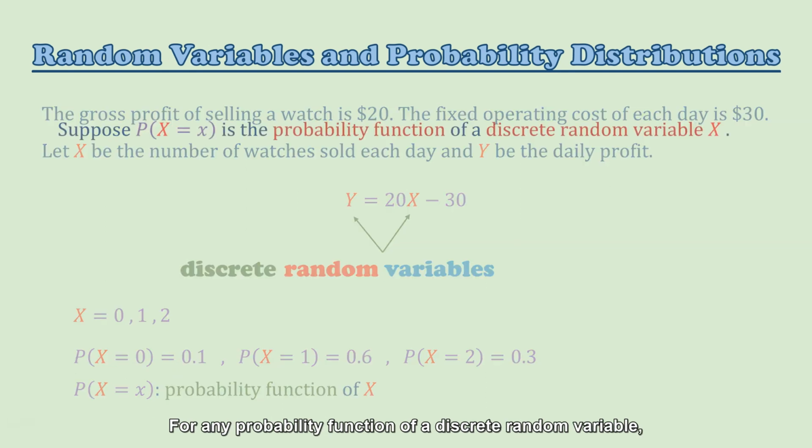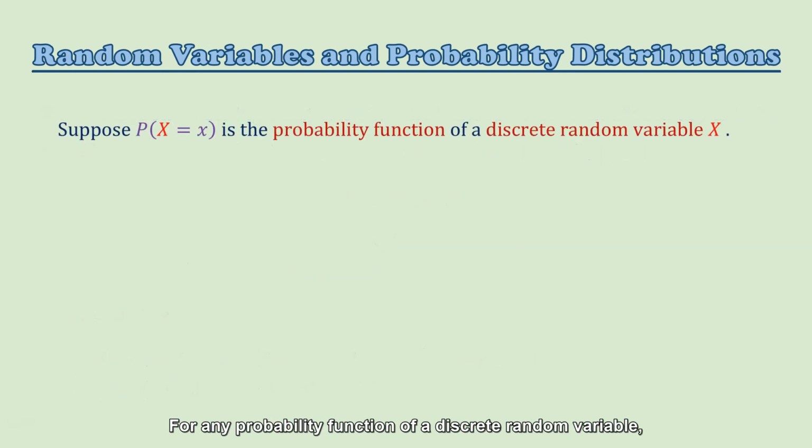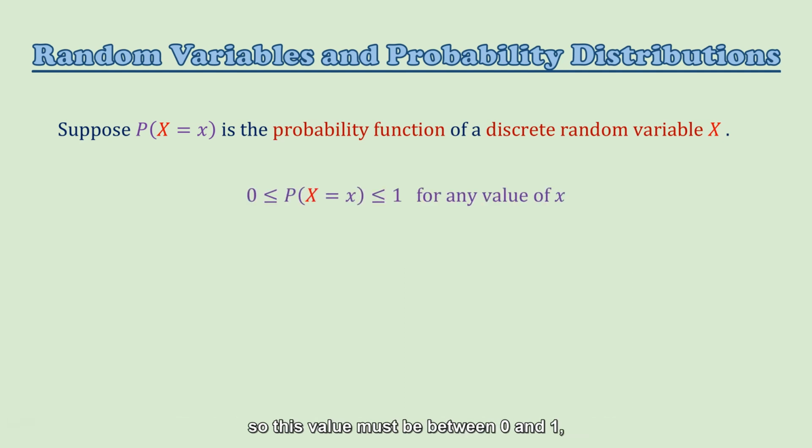For any probability function of a discrete random variable, it must have the following properties. Firstly, because the value of the function is a probability, this value must be between 0 and 1, and it is possible that this value is exactly equal to 0 or 1.